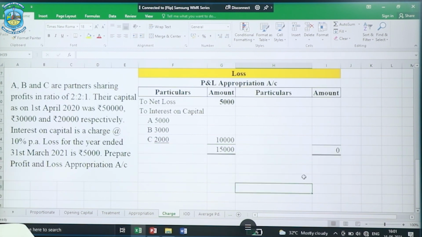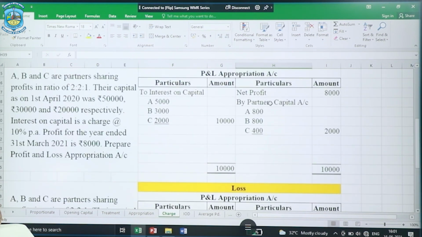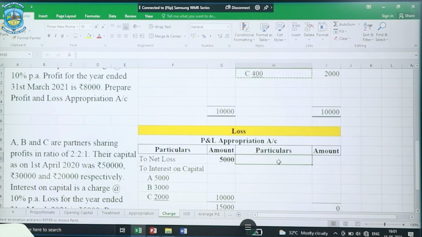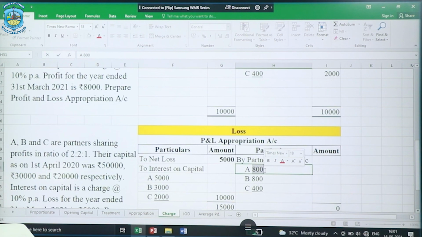And this loss of 15,000 now will be distributed among the partners in the profit sharing ratio just like this. So let us distribute 15,000.